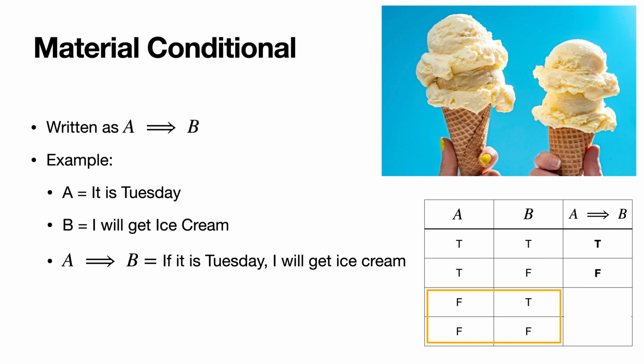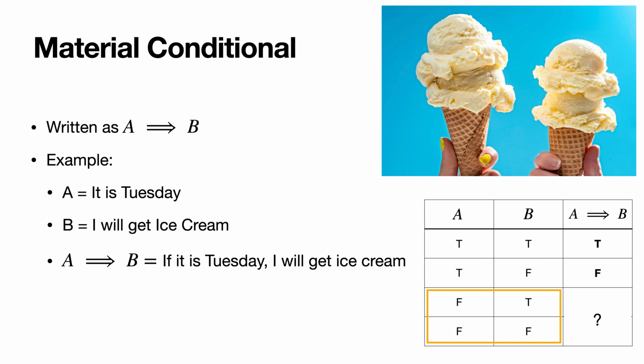Likewise, suppose it's Monday and I don't get ice cream. This doesn't really give me a reason to say whether or not I would get ice cream if it was Tuesday. So for both of these cases, it seems like we don't really know. However, due to the law of the excluded middle, if we want this to function as a proposition, we need to assign it a value of true or false. We can't say I don't know, so it has to be something. Well, the way the material conditional is defined is it puts a true in these 2 rows because it wants to be as permissive as possible. It wants to be the least restrictive value for truth.